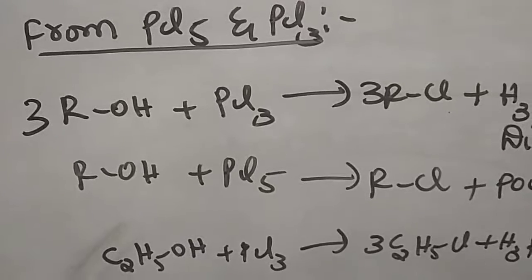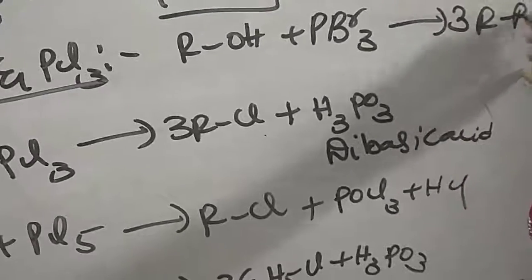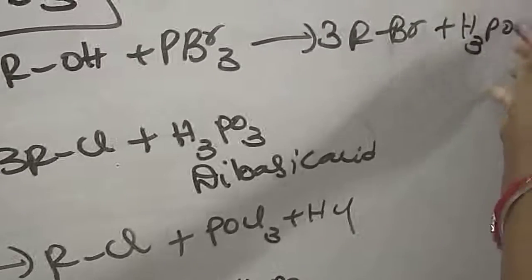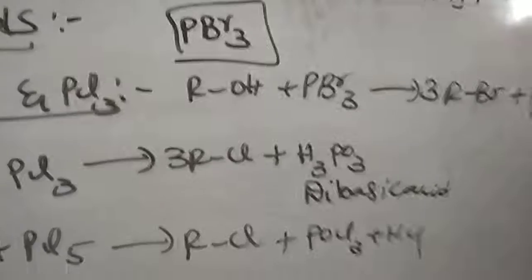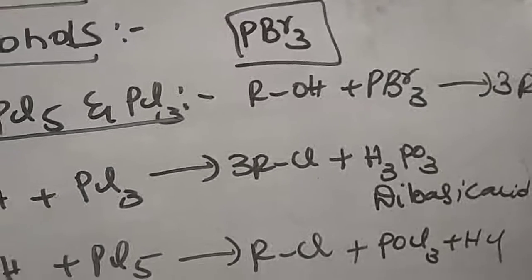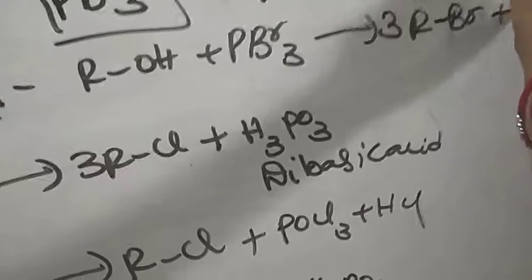Not only from PCl5 and PCl3, we can get the reaction with PBr3 also. If alcohols react with PBr3, the product is 3 moles of RBr, alkyl bromide, plus H3PO3. How to prepare PBr3? Phosphorus reacts with 6 moles of bromine, and it gives 4 moles of PBr3.